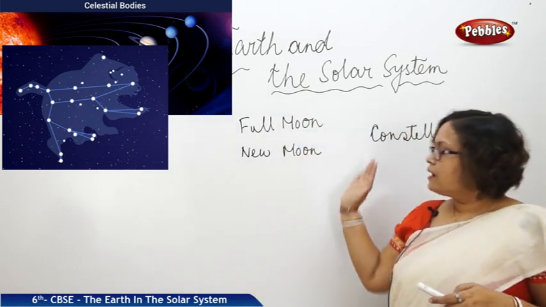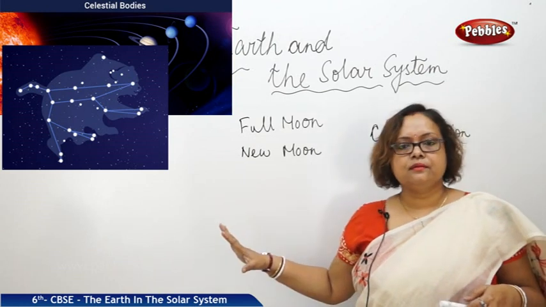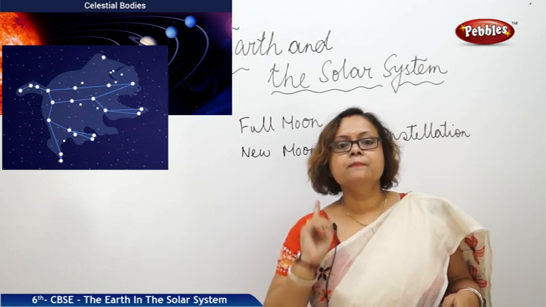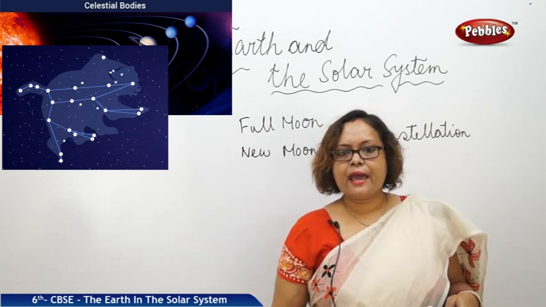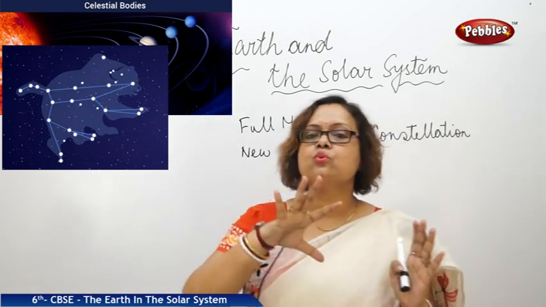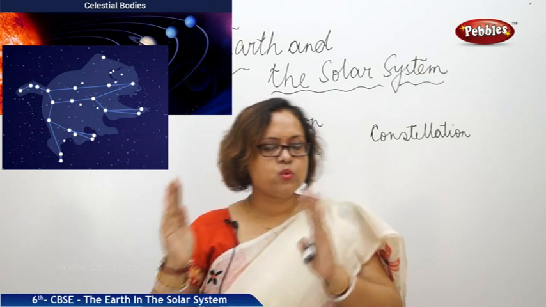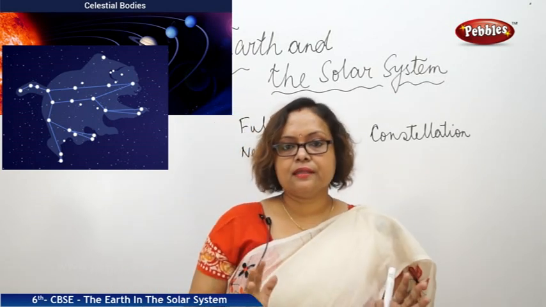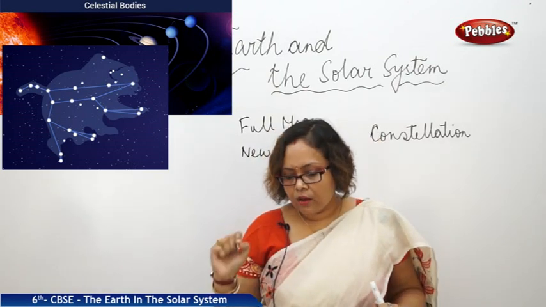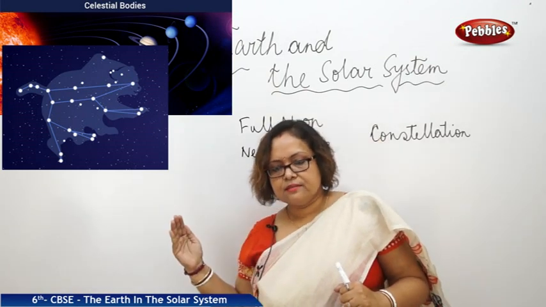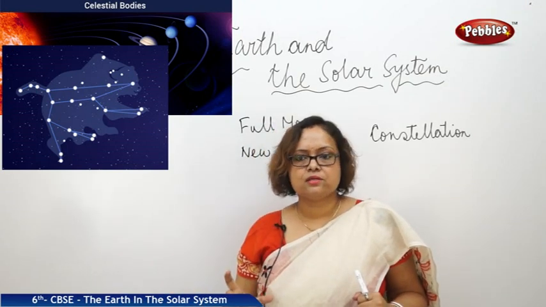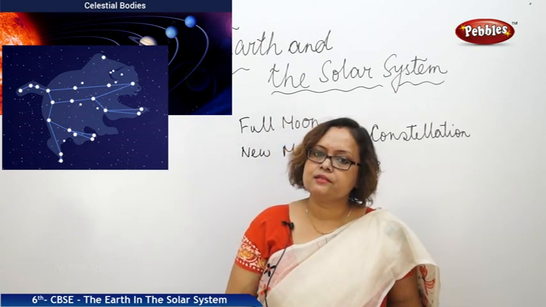Now, let us come to our own earth. What is earth? I told you before, earth is a planet. What is a planet? The meaning of the word planet is wanderer. Those that are moving from one place to another are called planets. This is the literal meaning of the word planet, wanderer. The word planet comes from a Greek word. Our Earth is such a planet.